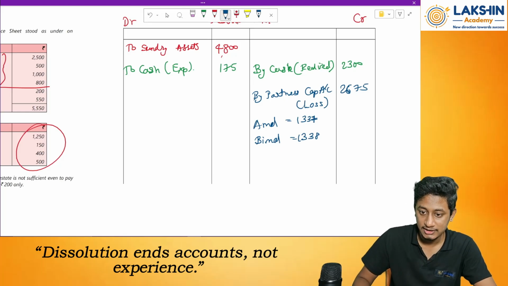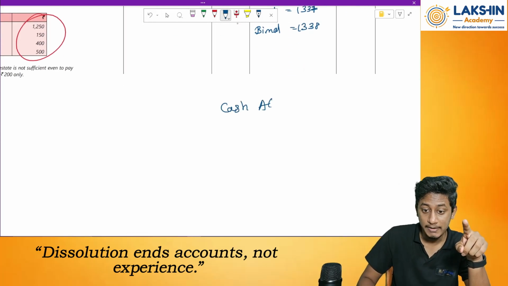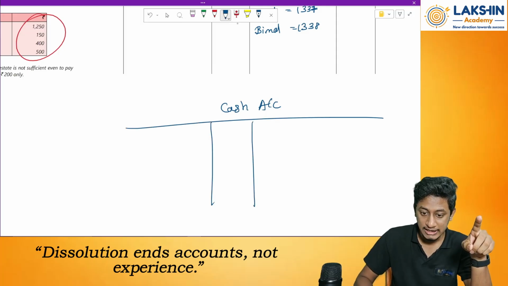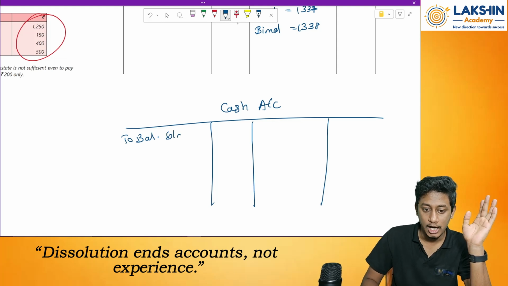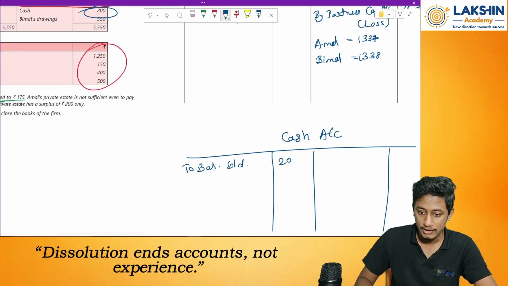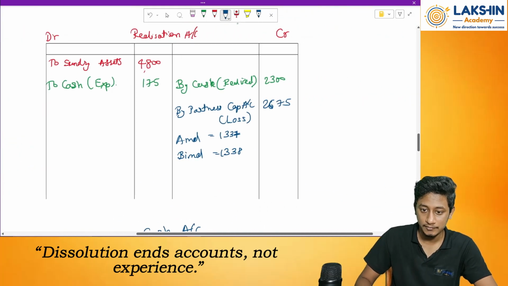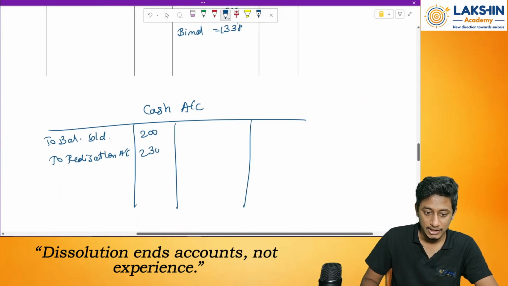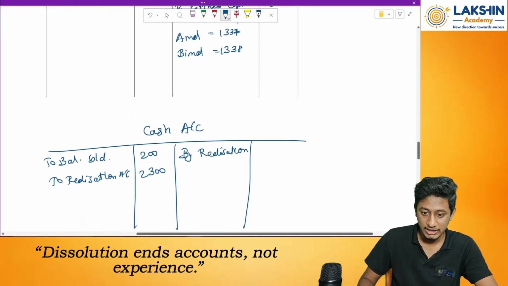After this, prepare something called the cash account. We will directly prepare the cash account first. Why, I will tell you. See how much more cash we have to pay off the creditors. So first of all, to balance brought down. How much is the balance of cash available with us? It is rupees 200. How much did we realize from the assets? To realization account, 2,300. Then how much did I pay towards expenses of realization? 175 rupees.